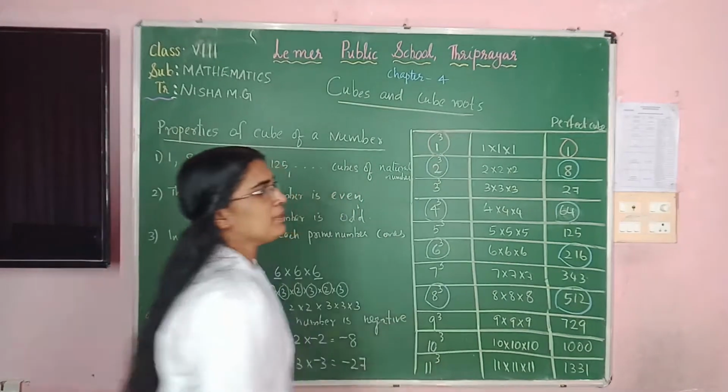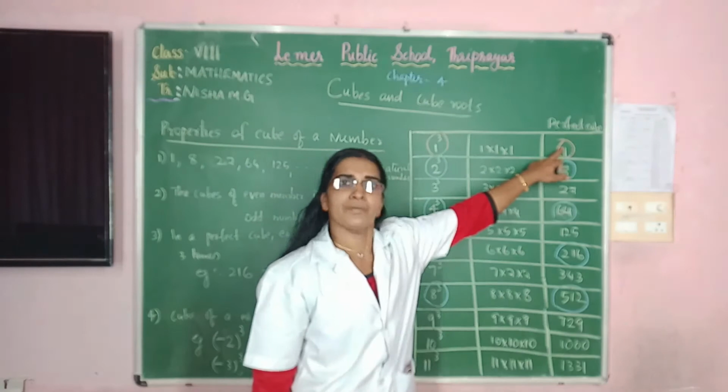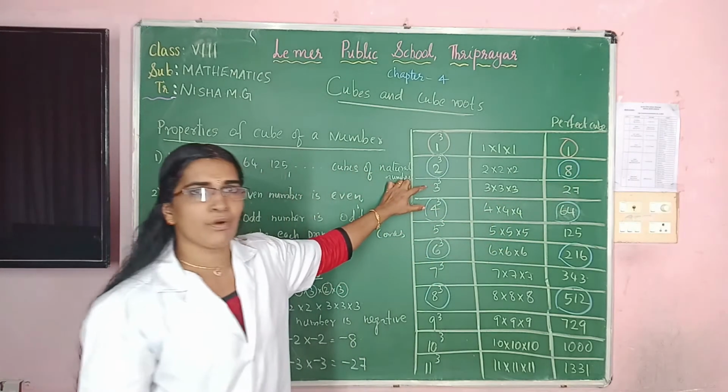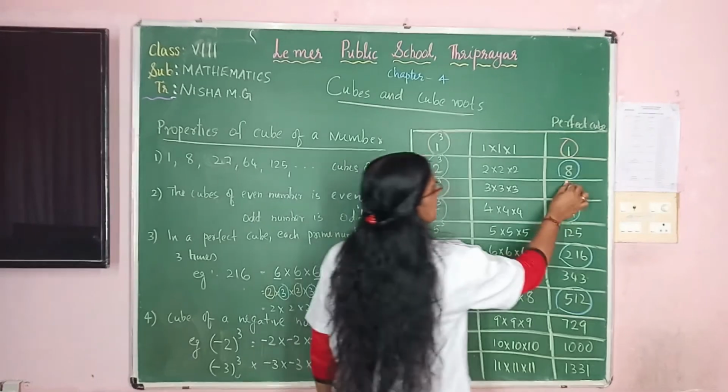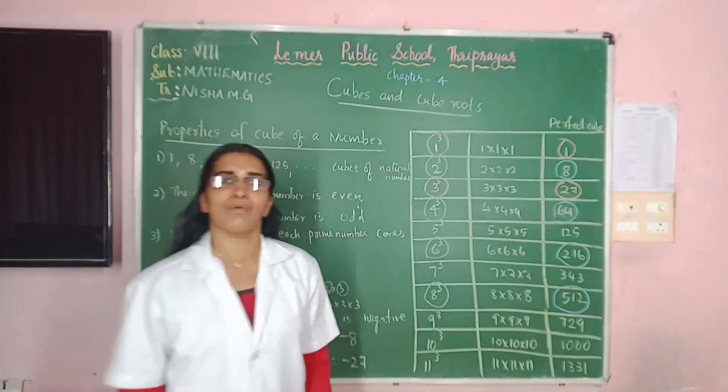1 is an odd number. Its cube is also an odd number. Now what about the next odd number? 3. 3 cube. What about 3 cube? 27. 27 is an odd number.